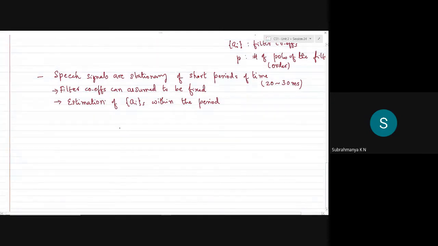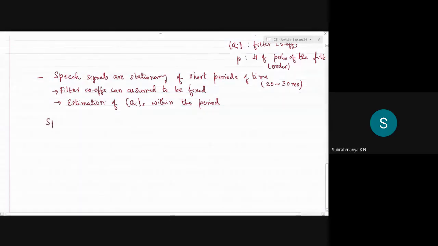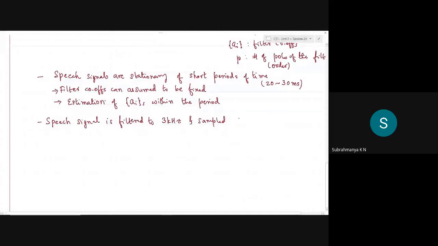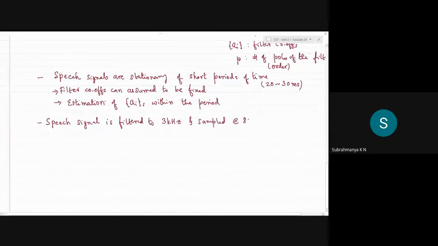Okay, right. With specific values, say the speech signal is filtered to 3 kilohertz and sampled at a rate of around 8,000 samples per second.